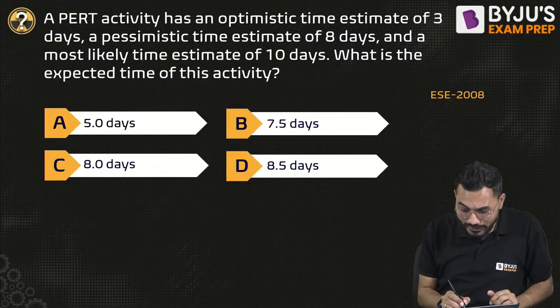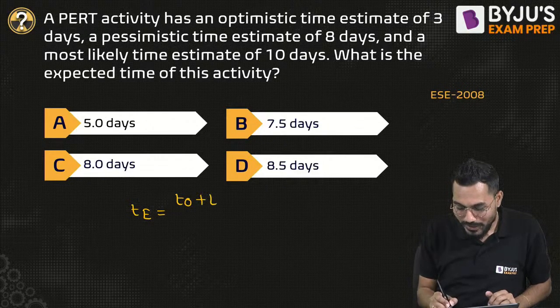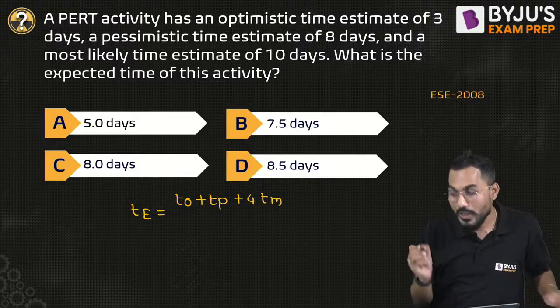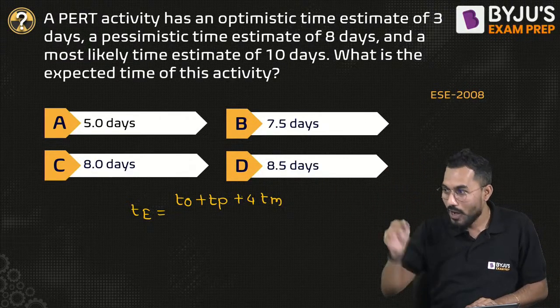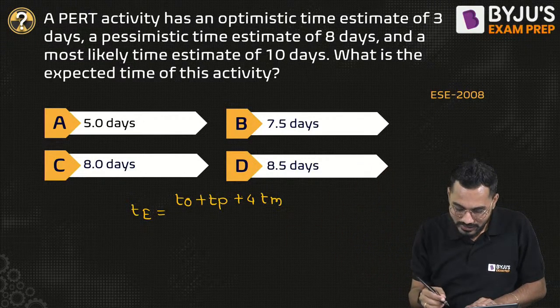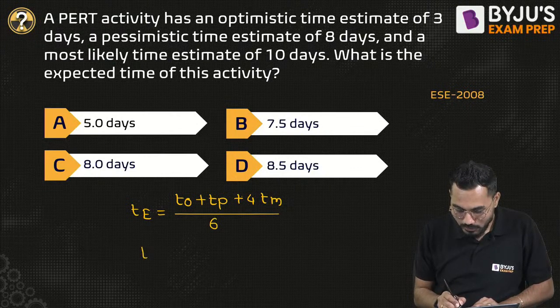Point to be understood that, sir, it's very simple. If I want to calculate expected time, can I say expected time duration is exactly equal to the optimistic time plus pessimistic time plus what? 4 times most likely time divided by 6. Divided by 6. Bhavya is absolutely correct. Kiran is correct. Mayank is correct. Kya baat hai? Absolutely rock on, man. Divided by 6. So I'll say expected time duration.